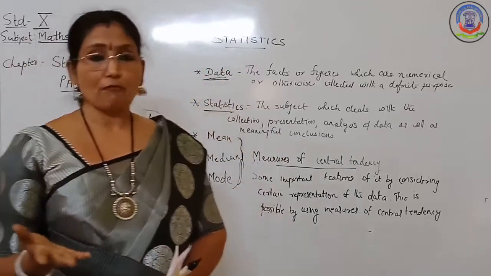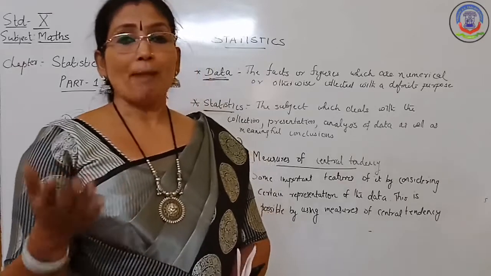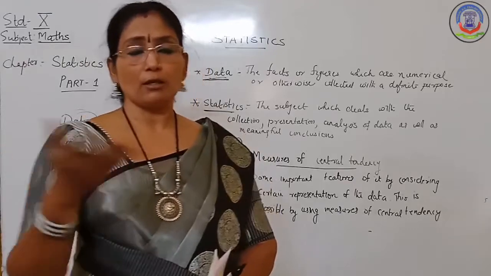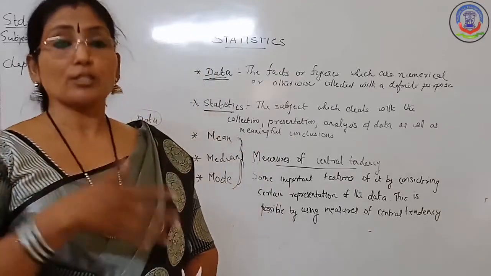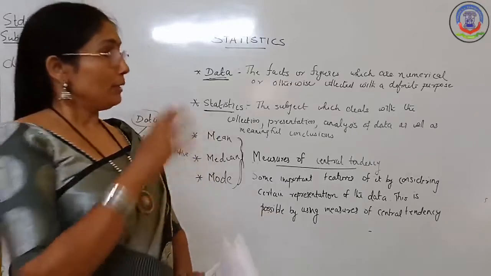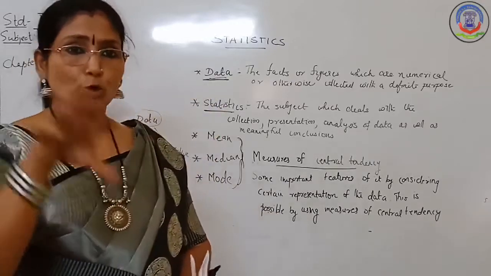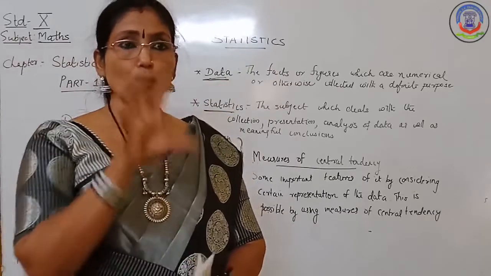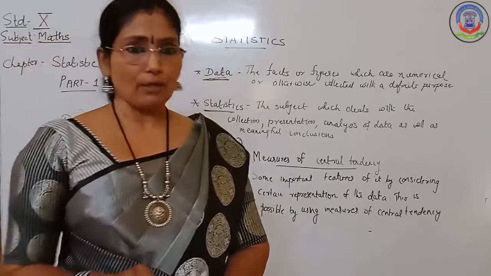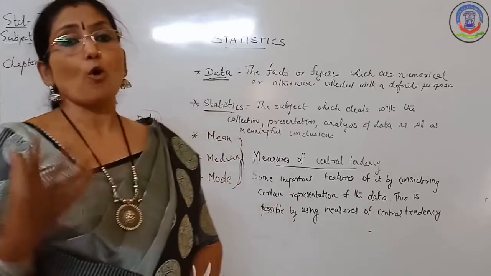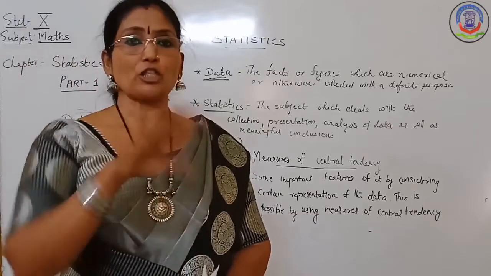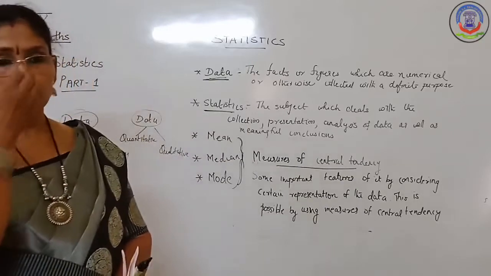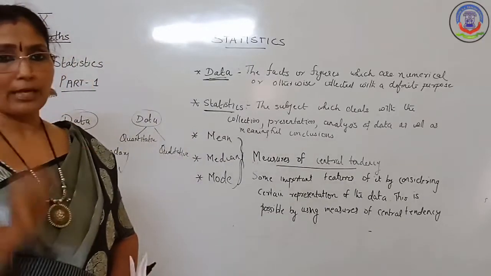Suppose we take the marks obtained by 10 students of your class. Suppose the marks are out of 50, so the marks can vary from 0 to 50. If they are simply written down like that, you will not get any information from them. So you make a tabular form, and from that you get so many pieces of information: how many children got less than 10, more than 10, more than 20, or 50 marks. You get all the information from that tabular form.